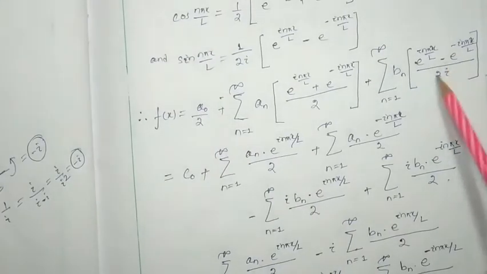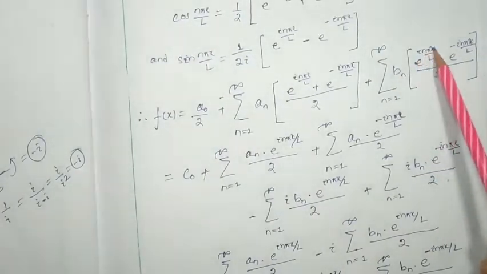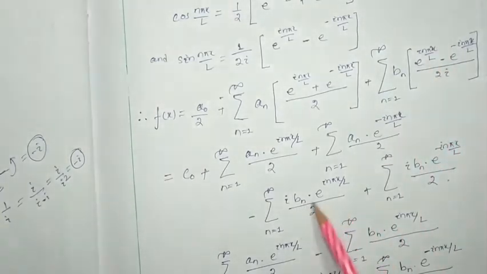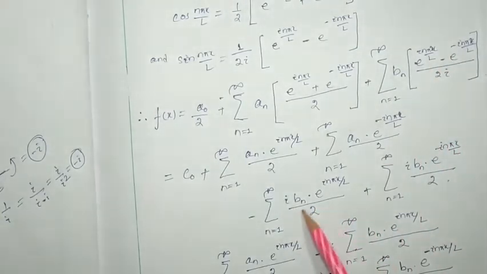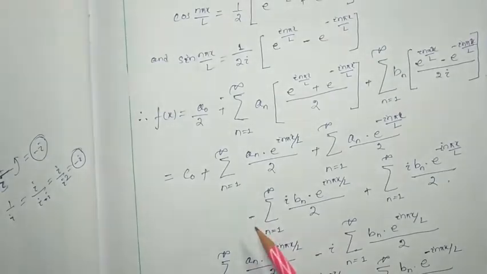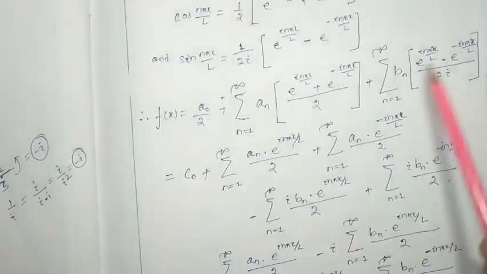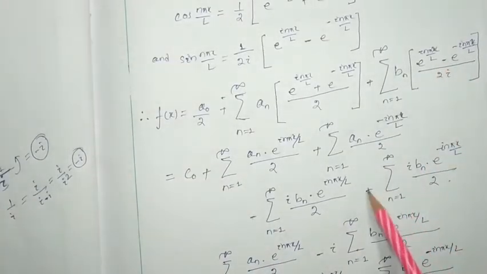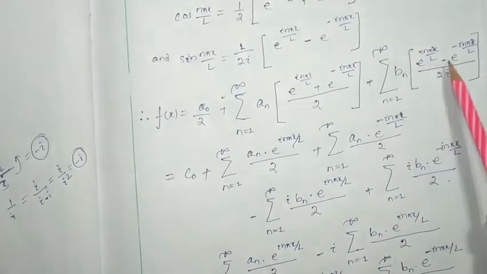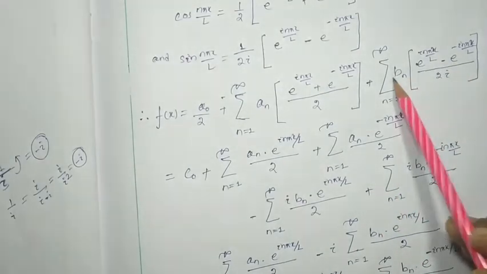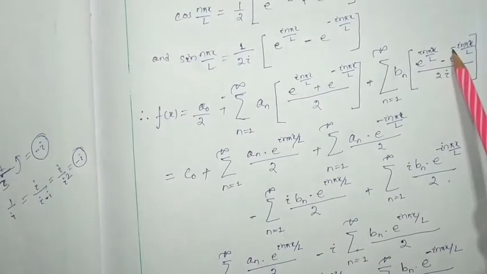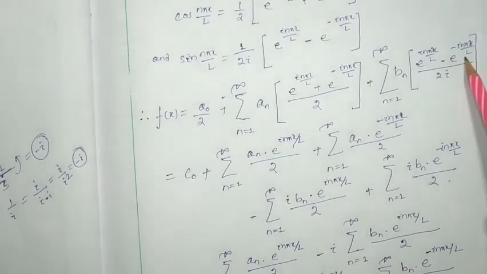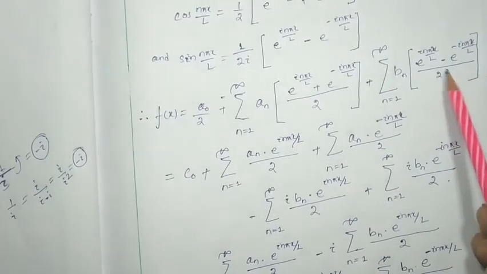So it should have been 2i, bn e to the power i n pi x by l by 2i, but I have taken i to the numerator, so it will be minus. Next, this is plus minus, should be minus bn e to the power minus i n pi x by l, whole divided by 2i.